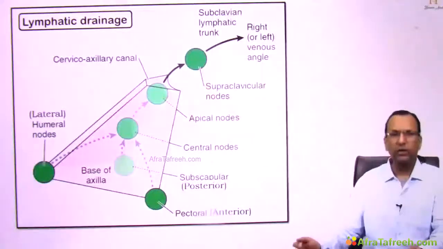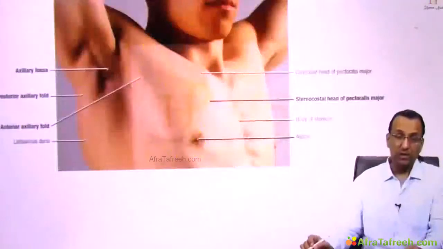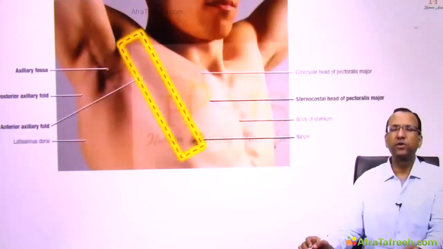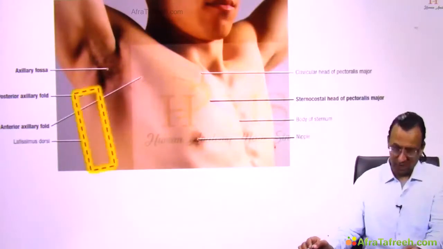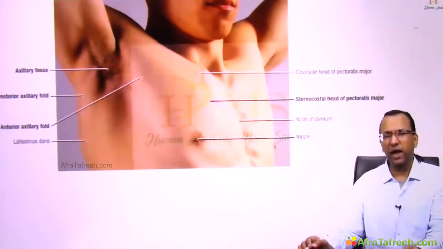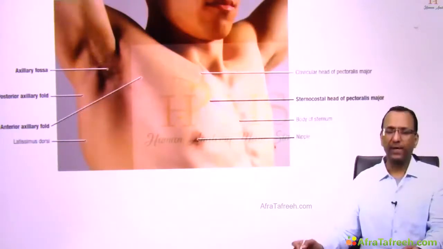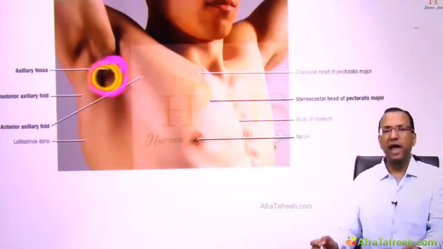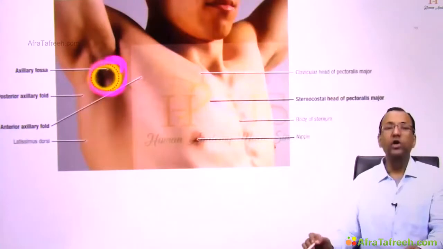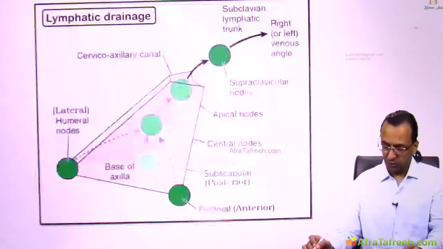You have to understand this is the right axilla you are talking about. There are anterior axillary or pectoral lymph nodes, and there are posterior axillary lymph nodes, which are subscapular lymph nodes, and there are lateral humeral lymph nodes. The three of them drain into the central axillary lymph node, and after that they drain into the apical axillary lymph node, which will drain into infraclavicular, then supraclavicular lymph nodes towards the neck veins. So this is the diagram.